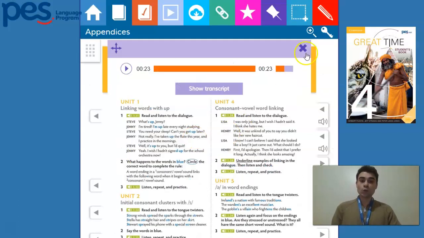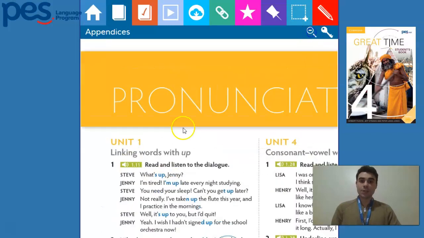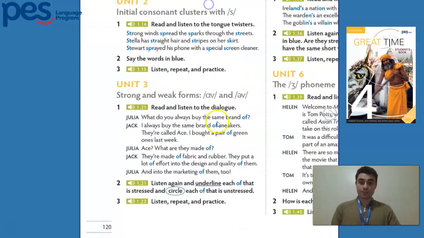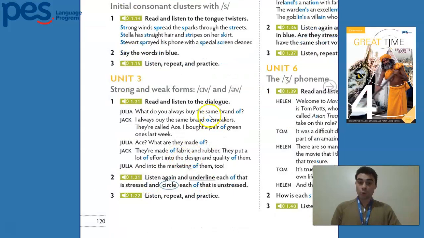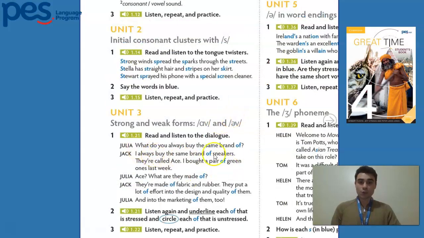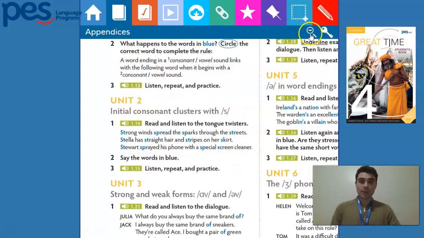Okay, so could you notice any difference from one sound to the other? No, you can see all of them. So let's listen just to these first two sentences again.